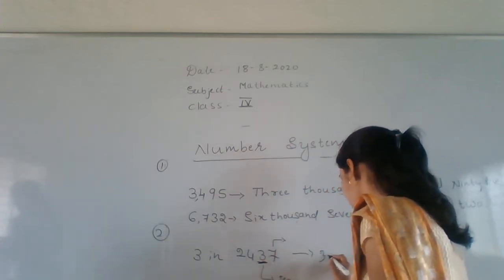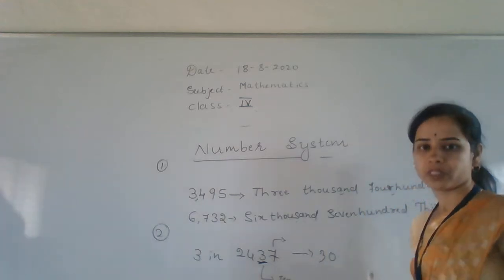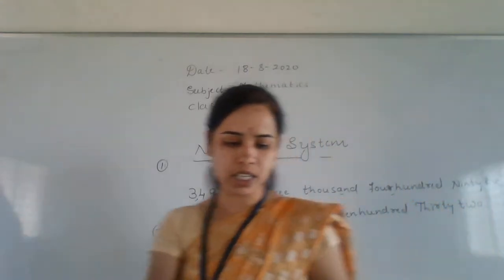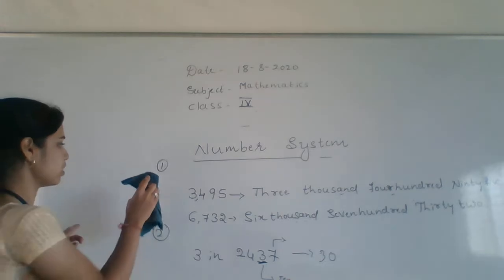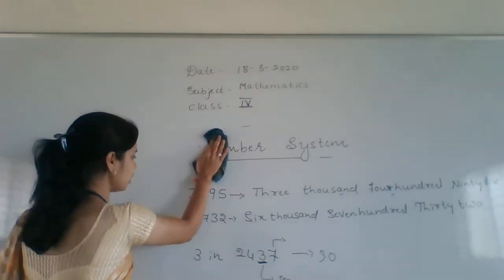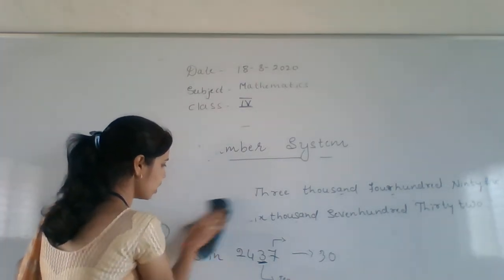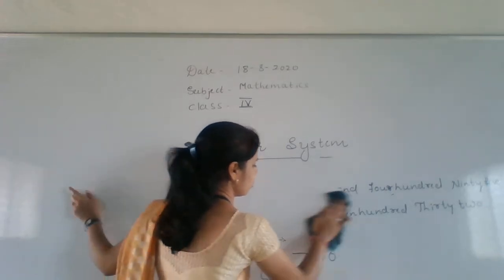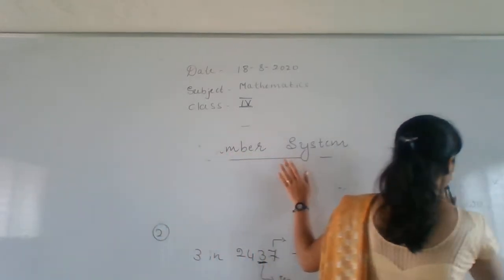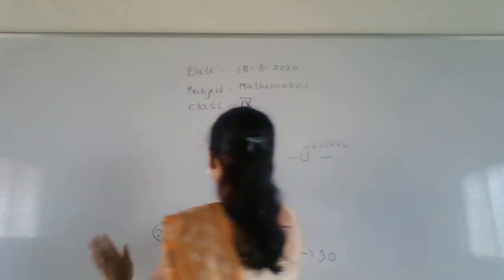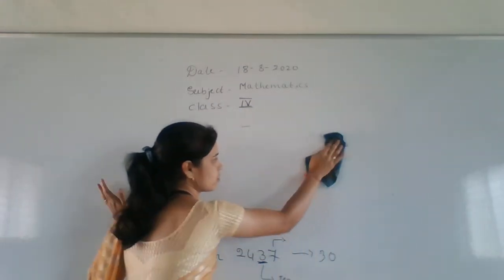Then the place value of 3 in the number 2437 is 30. Write it in front of that number. Okay, I think you are getting it, children. Shall I rub this? First one. If you have not written, please pause the video and write it. Make the notes properly. Next.